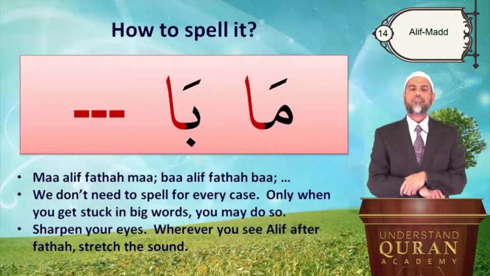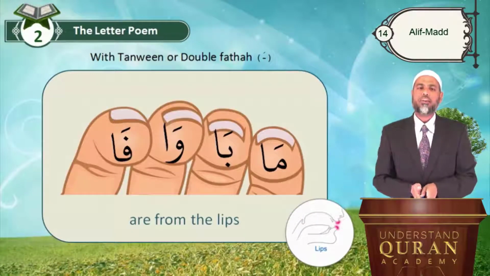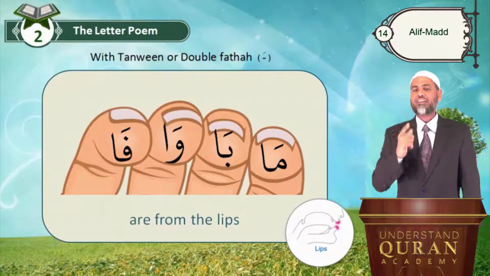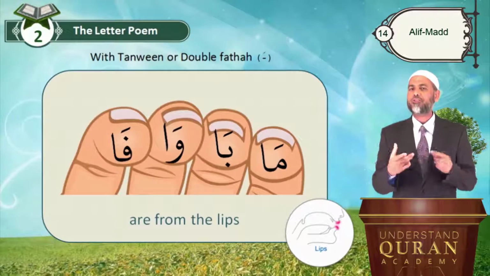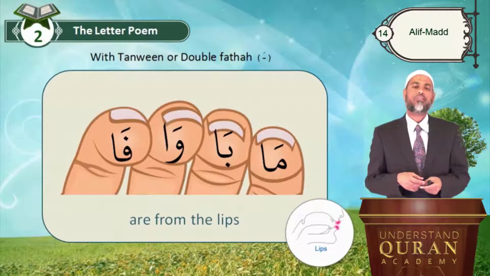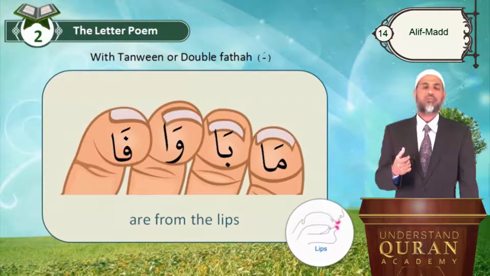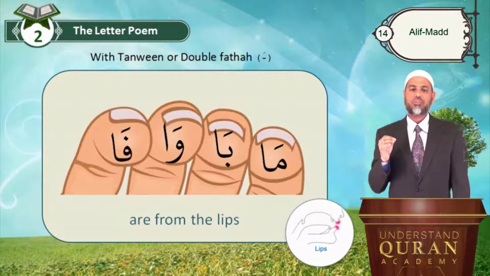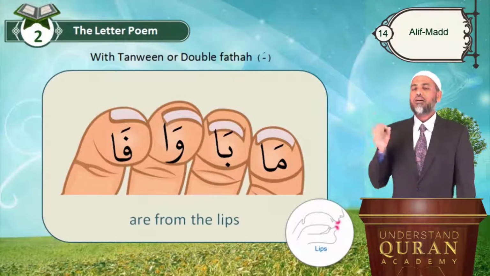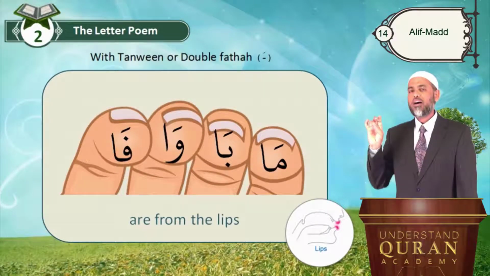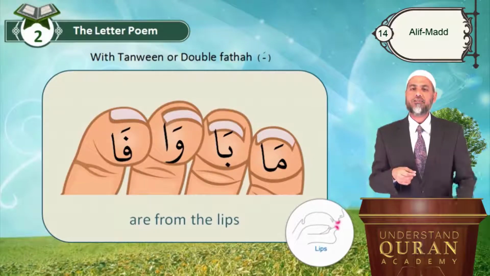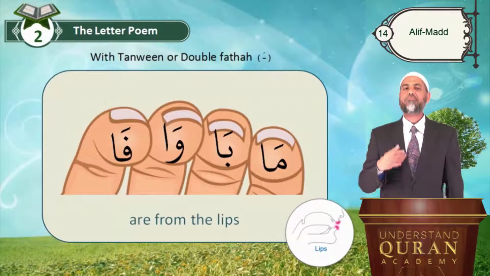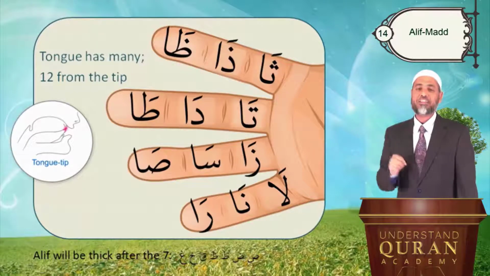That's it. So here we go with our letter poem with Alif Mad. We have a modified version and we will have many versions of this poem. So here is a modified version of the poem with Alif Mad after every letter. So we got to be slow here now. Ma, ba, wa, fa are from the lips. Tongue has many, 12 from the tip.